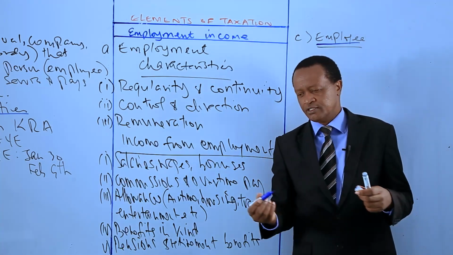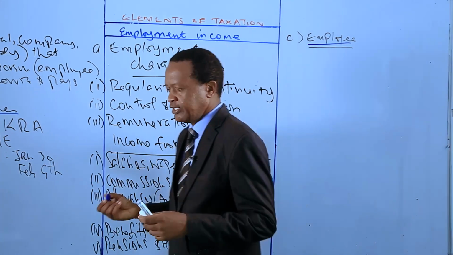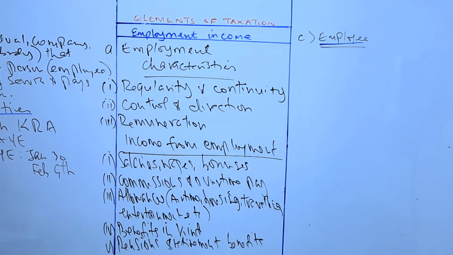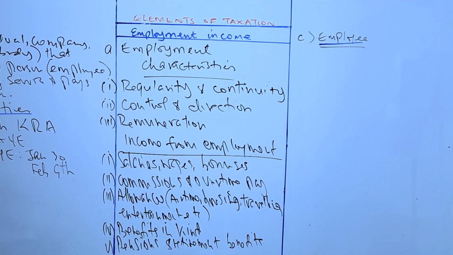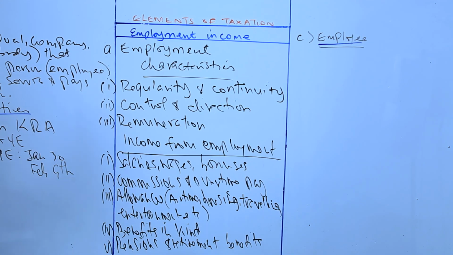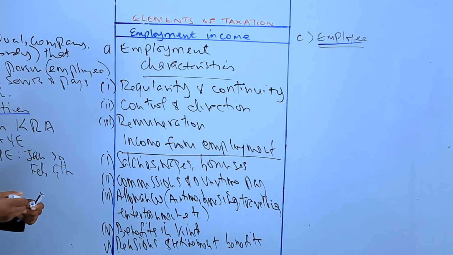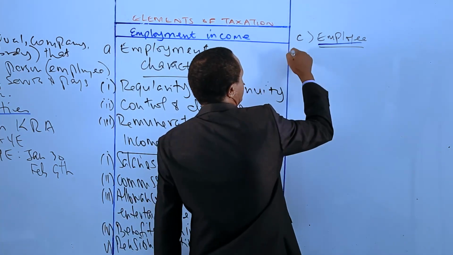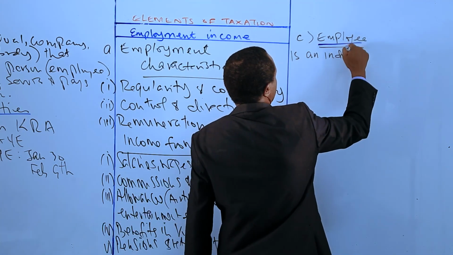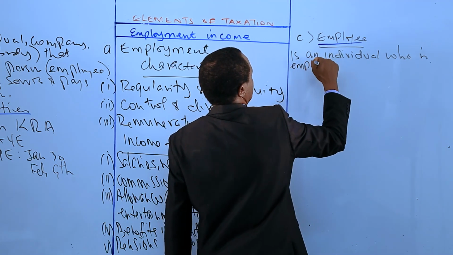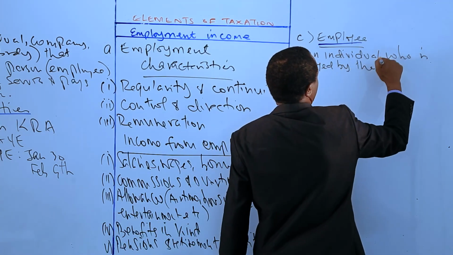Now, candidates, an employee may be defined as an individual who is engaged by an employer under a contract of service, to provide labor.